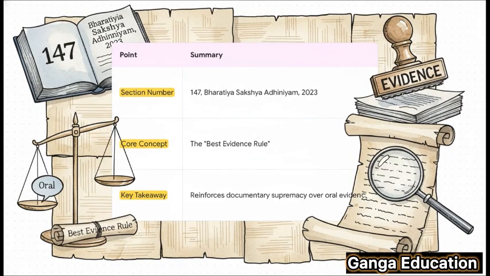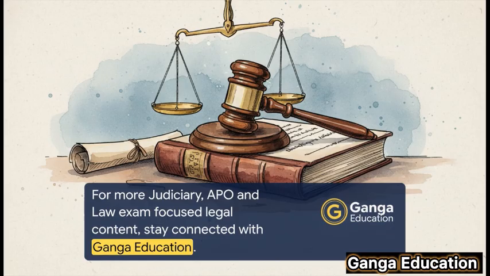So, for a last-minute quick revision, just lock in these three things. 1. The section number is 147. 2. The core concept is the best evidence rule. And 3. The main takeaway is that this section is all about the supremacy of written documents over spoken testimony. Got it? 147, best evidence rule, documentary supremacy. So there you have it. Section 147 is the muscle that enforces the best evidence rule, making sure our courts rely on authentic and accurate written evidence.